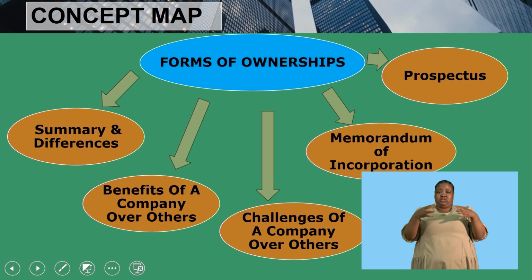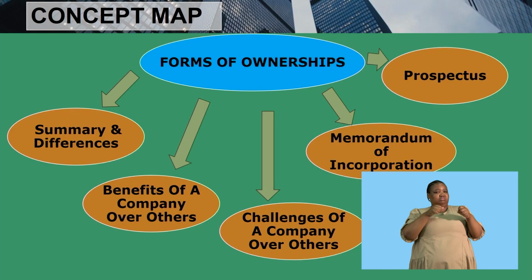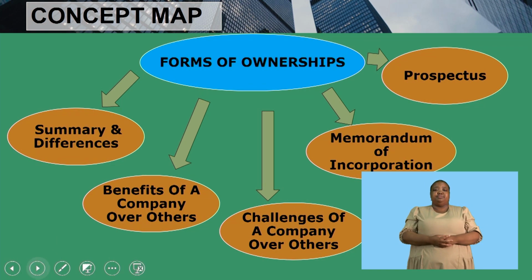Remember that forms of ownership looks at the different types of businesses that exist. We have companies that are different, that do things differently. So you must know them and their characteristics. And also very important, you must know what a prospectus and a memorandum of incorporation is. Now, grade 11s, let us look at the revising keywords that you will come across in today's lesson.